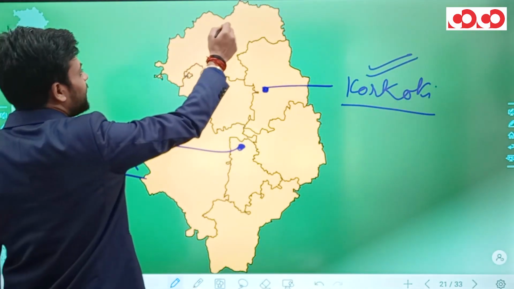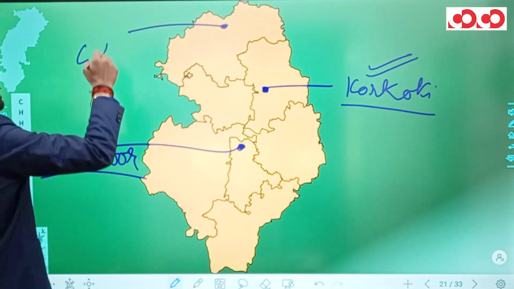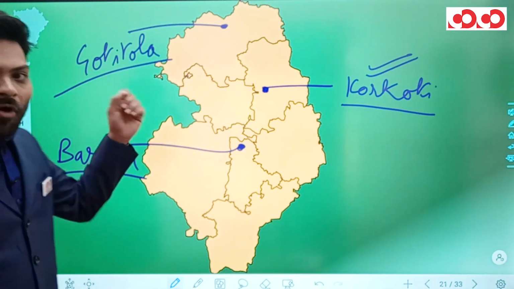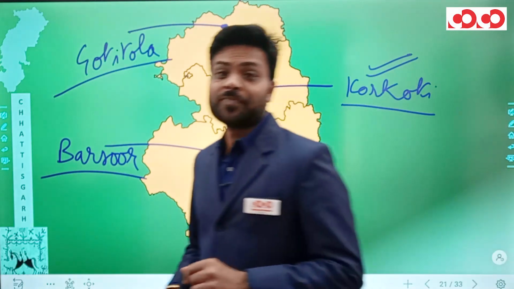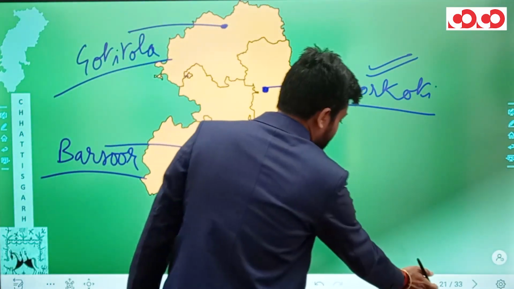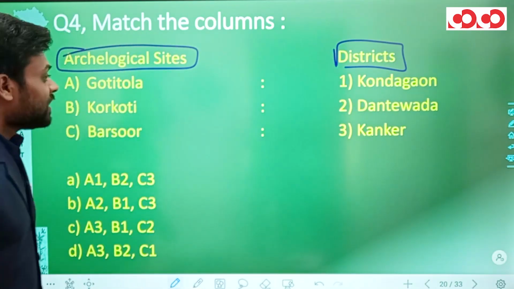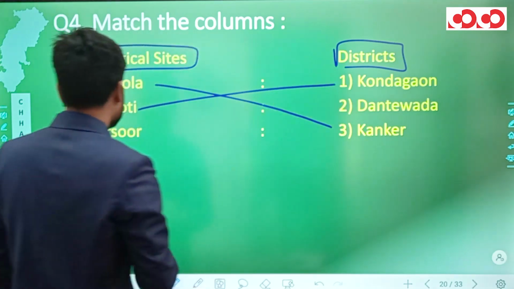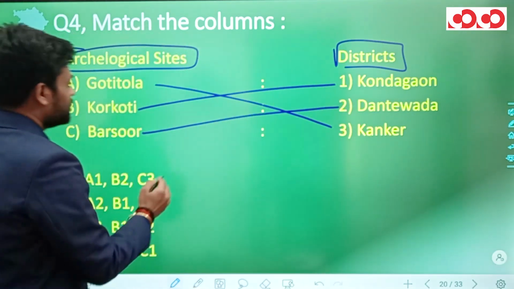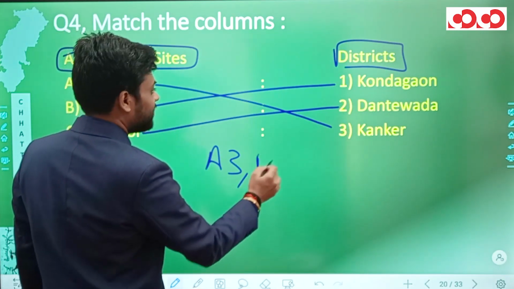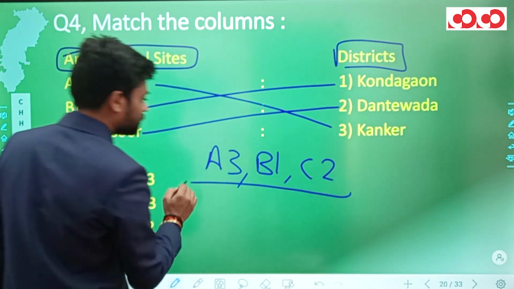And we have Goti Tola in the Kanker district. We have already studied about Goti Tola in the earlier FTR videos. So these are some of the important archaeological sites in the Bastar division. Coming back to the question, Goti Tola can be matched with Kanker, Korkoti can be matched with Kondagaon, and Barsur can be matched with Dantewada. So we have A3, we have B1 and we have C2.